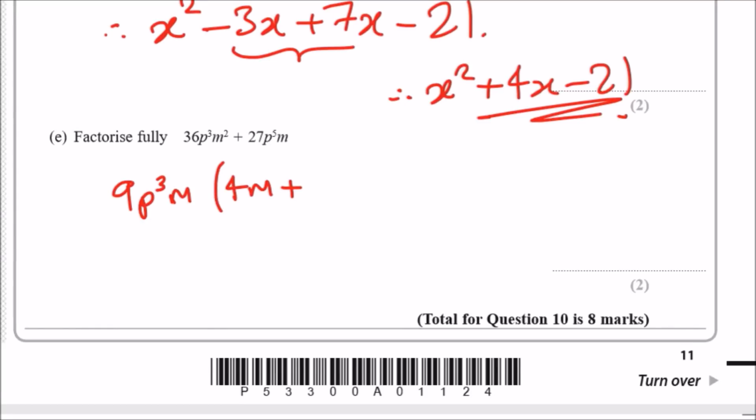Now to get 27, we need to multiply 9 by 3. To get p^5, we need an additional p squared. And m, well, that checks out.